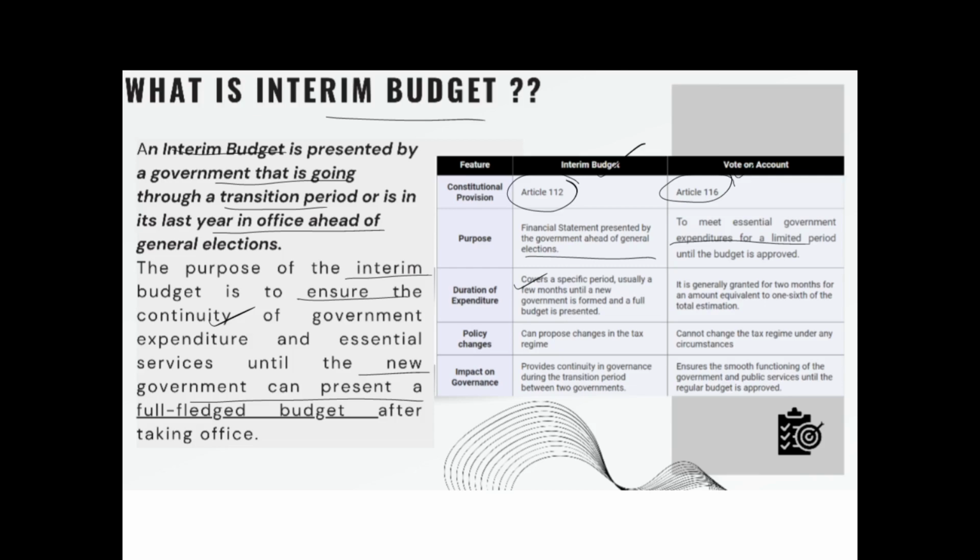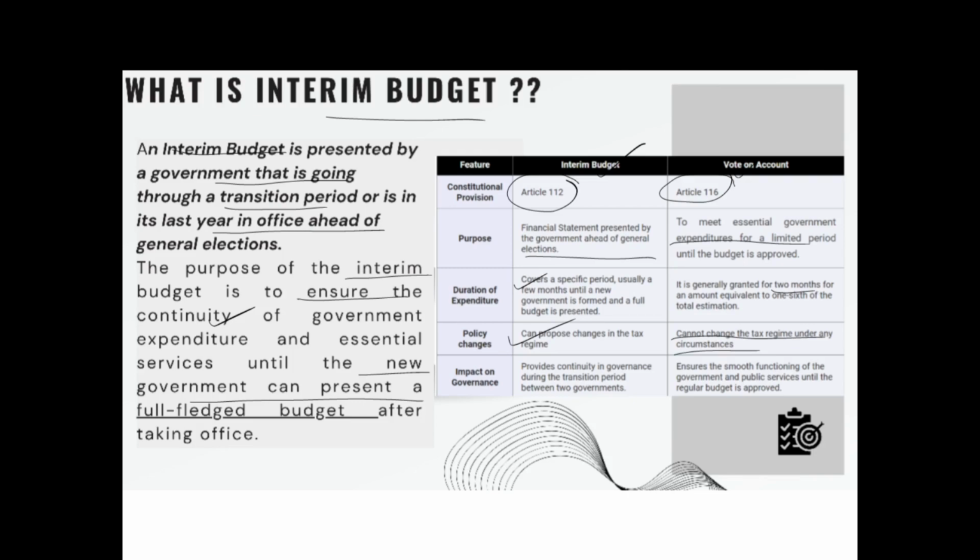The duration of a vote on account is usually 2 months, that is 1/6 of the year. In an interim budget, we can propose any tax changes. There can be changes in the tax just like in an ordinary or full-fledged budget. However, you cannot change the tax regime under any circumstances through a vote on account.